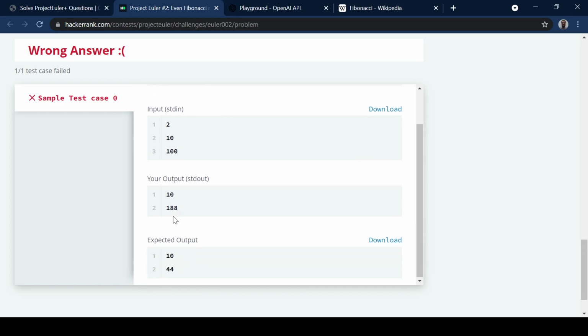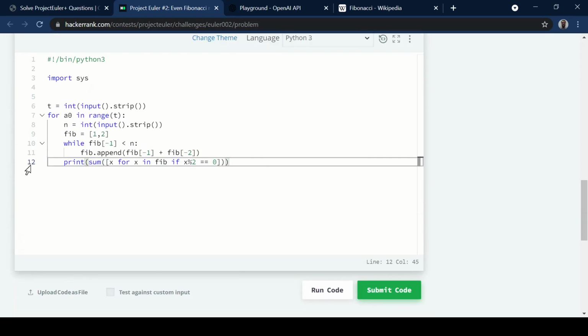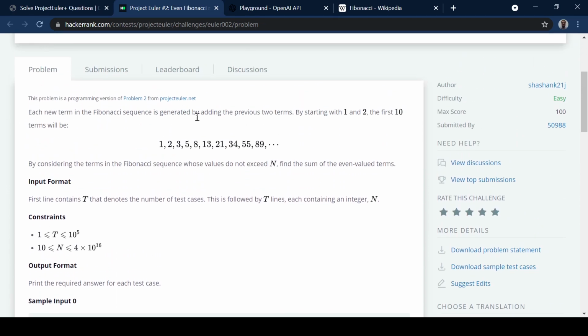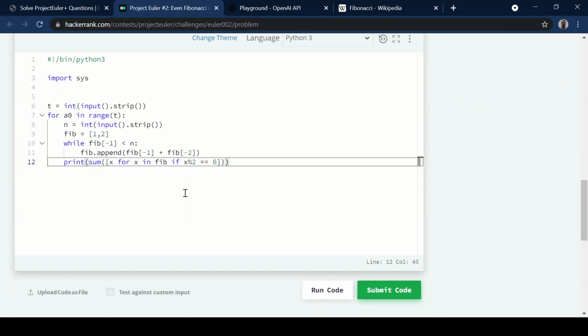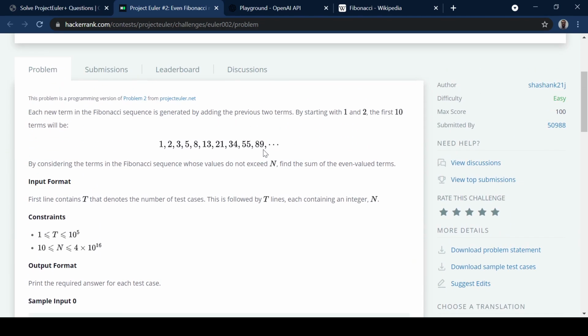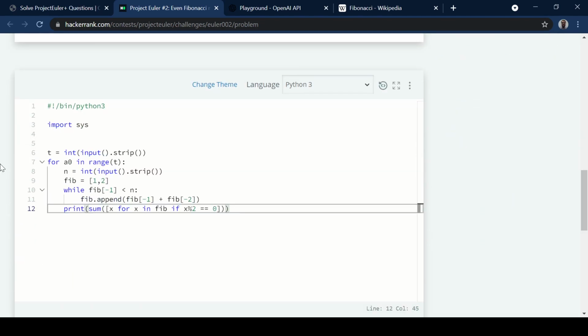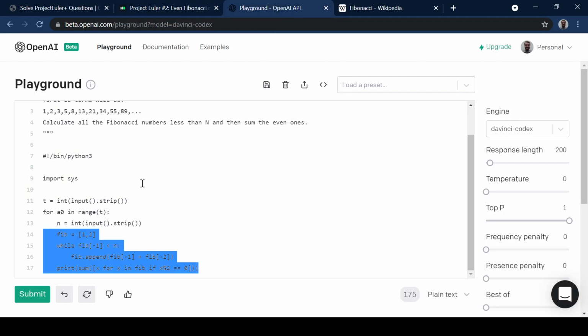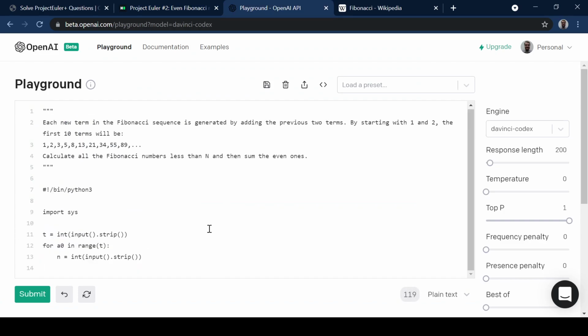Because it's still making this mistake of adding on 188, and so it's checking, this is again the same problem, right? It's checking, is the last one less than n, in which case it finds 89 is the last one, okay, fine. So then add another Fibonacci number on. But the problem is that in this case, you shouldn't add another Fibonacci number on, okay? So we need to try and convince it not to add the whole list like that, okay?